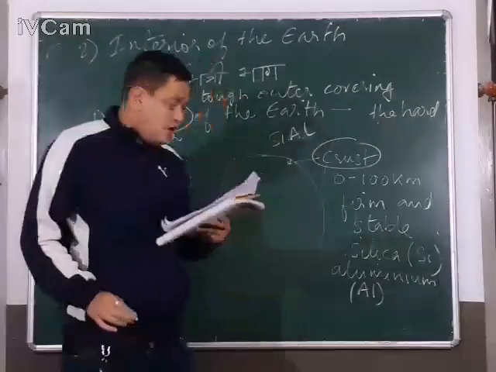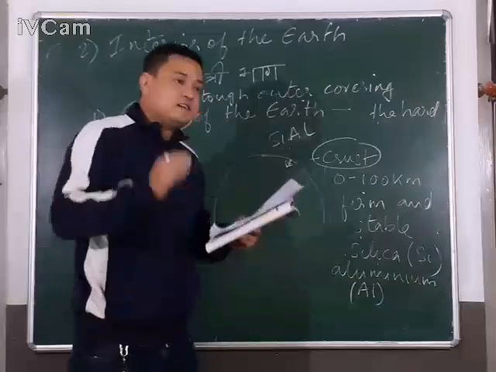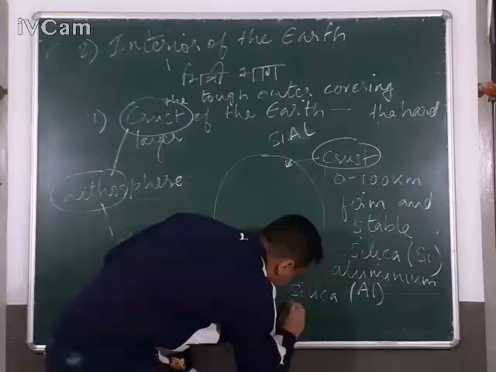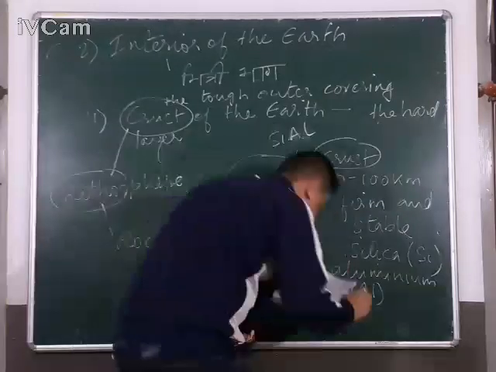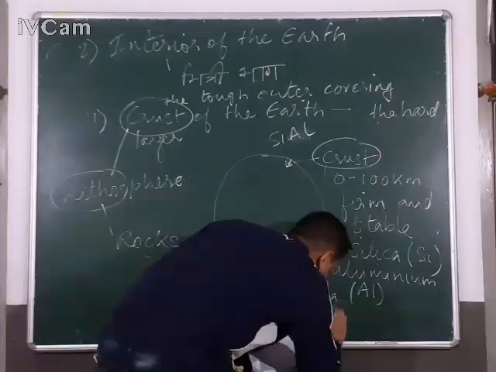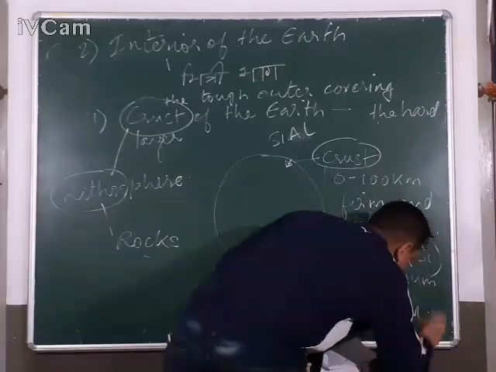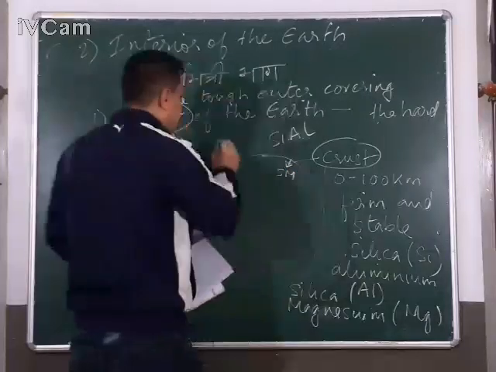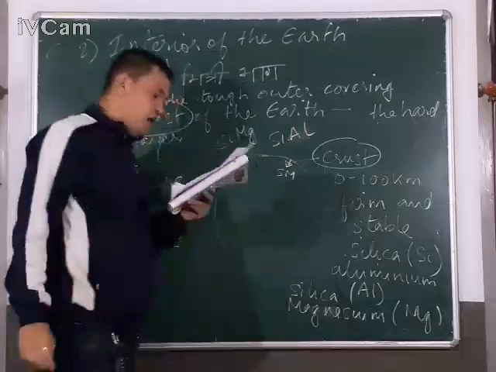But if you go a little bit deeper in the crust, you find silica plus magnesium also. Magnesium means Mg. So silica plus magnesium you find here. So it is known as SiMg.